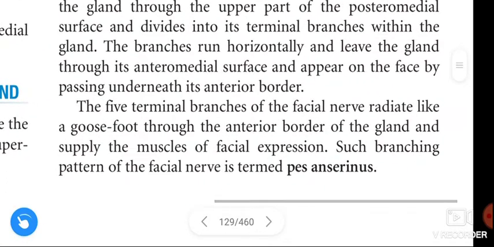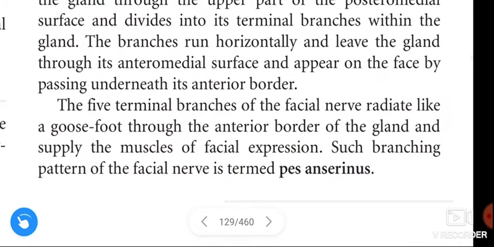Next, the five terminal branches of the facial nerve radiate like a goose foot through the anterior border of the gland and supply the muscles of facial expression. Such a branching pattern of the facial nerve is termed as pes anserinus.